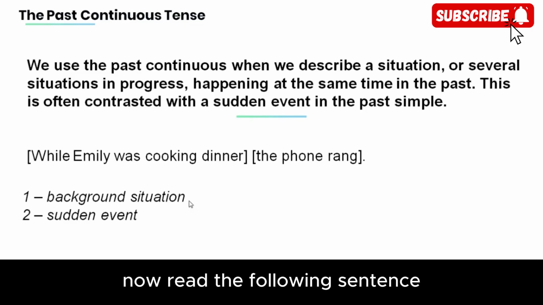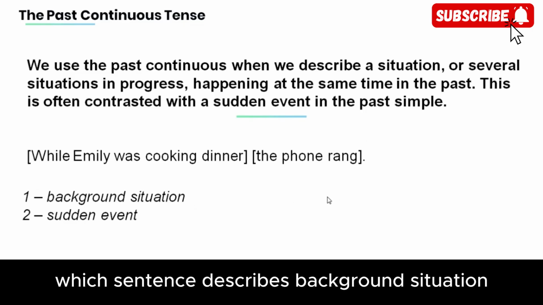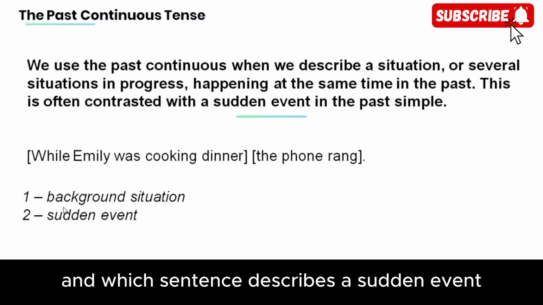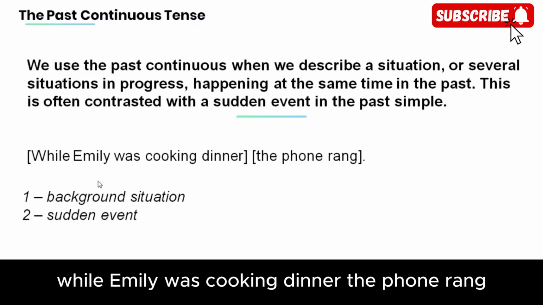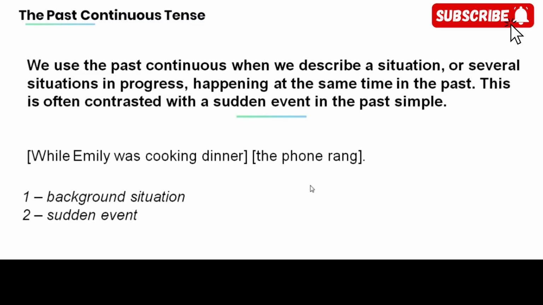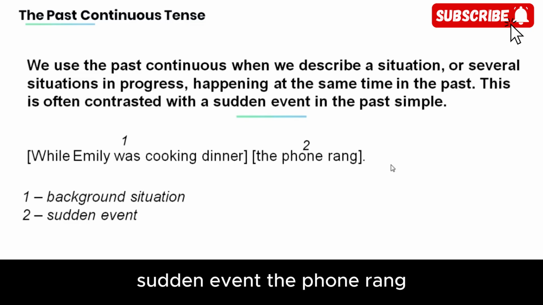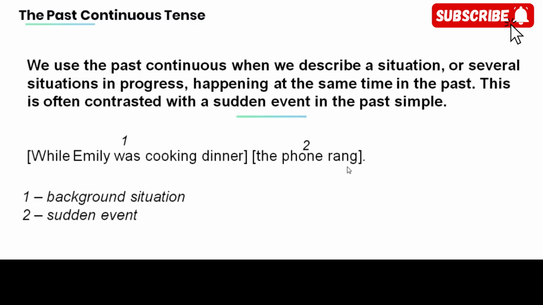Now read the following sentence and decide which sentence describes background situation and which sentence describes a sudden event. While Emily was cooking dinner, the phone rang. Background situation. Sudden event. The phone rang.